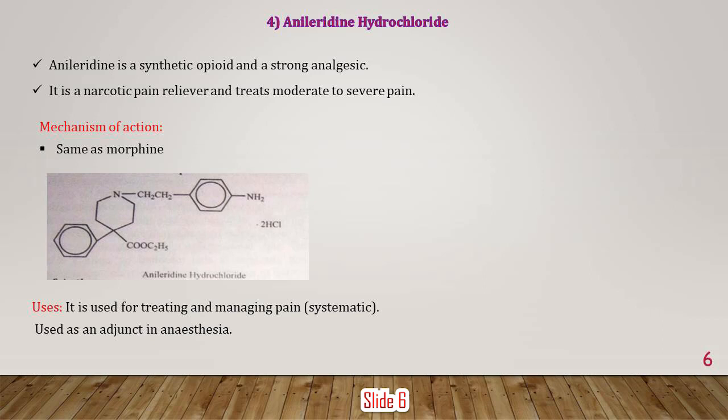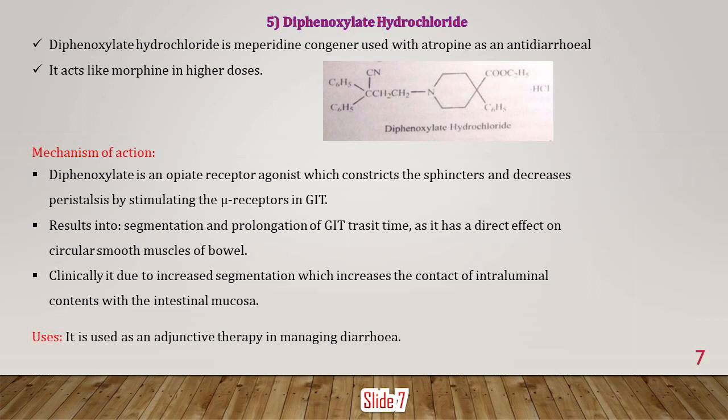Now we are on the 7th slide, that is diphenoxylate hydrochloride. Diphenoxylate hydrochloride is a meperidine congener which is used with atropine as an antidiarrheal. It acts like morphine at a higher dose. So what is the mechanism of action? When we are learning about antidiarrheals, that means the GIT tract is involved. So especially the opioid receptor in the GIT, that's the mu receptor, works on that.